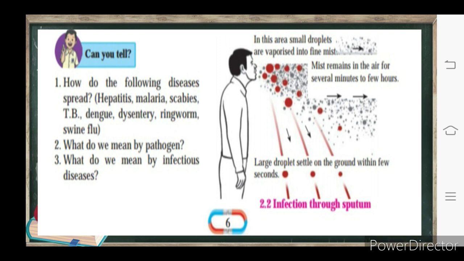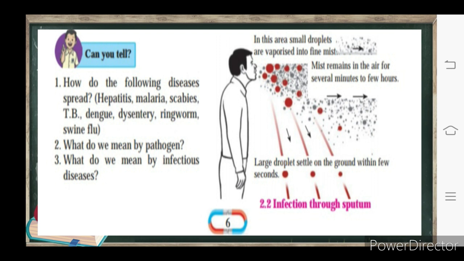What do we mean by pathogen? A pathogen is a microorganism which causes disease in the human body. What do we mean by infectious disease? Infectious disease means a disease that spreads easily from one person to another.